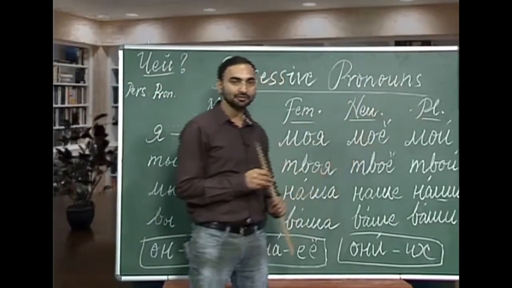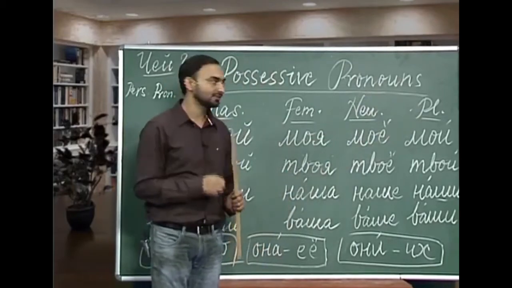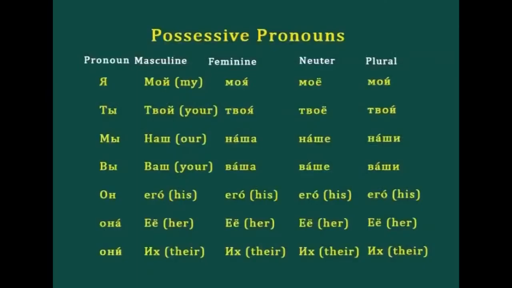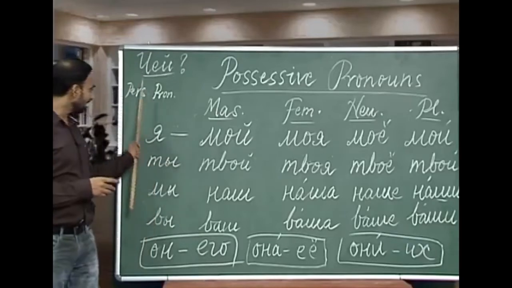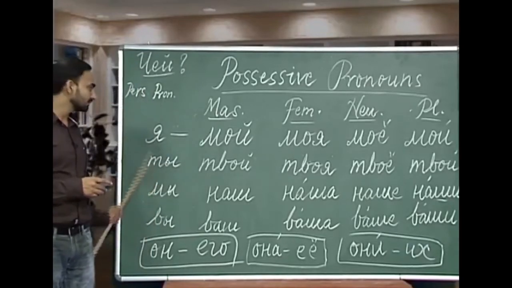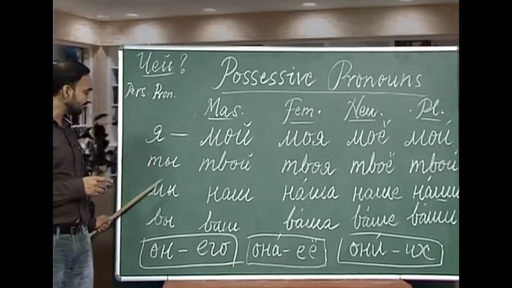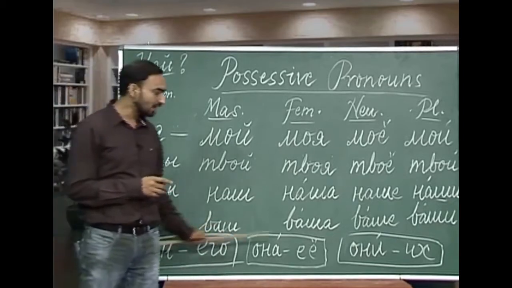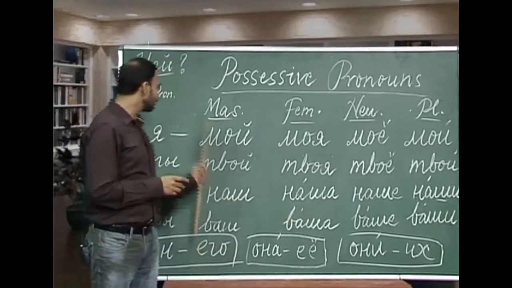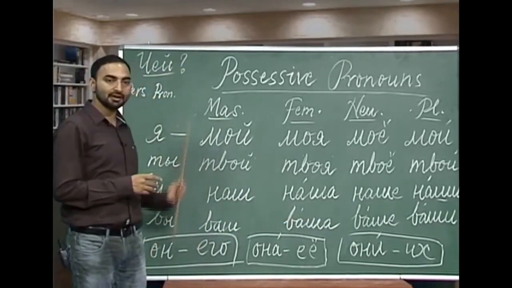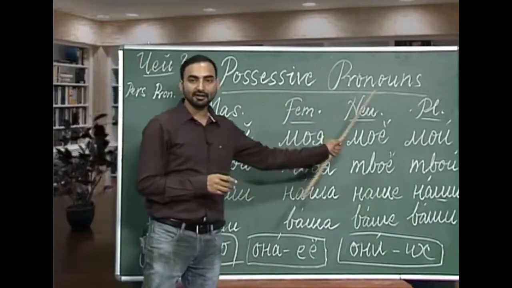As I have already told you, chei has four forms: chei masculine, chia feminine, chio neuter and chi plural. And I have written here personal pronouns: ya, ty, my, vy, on, ana and ani. From these personal pronouns, these possessive pronouns are derived.